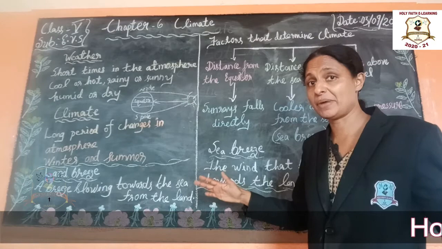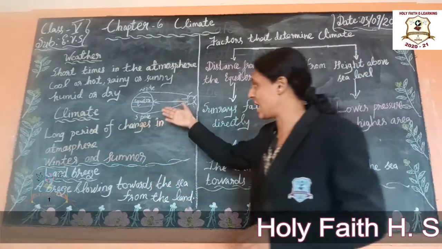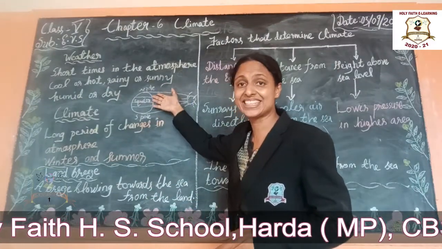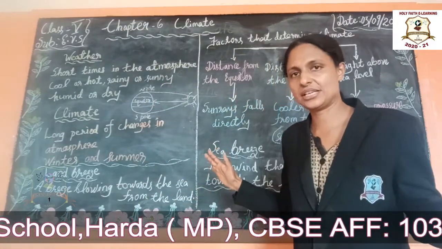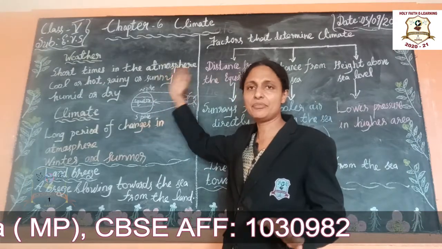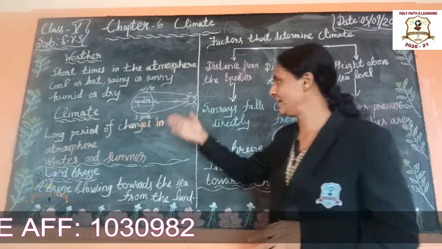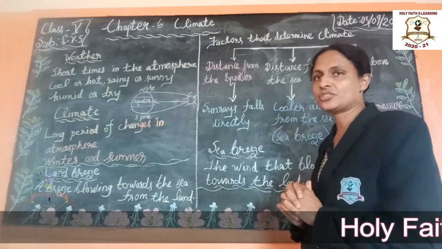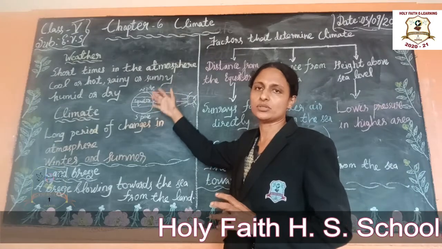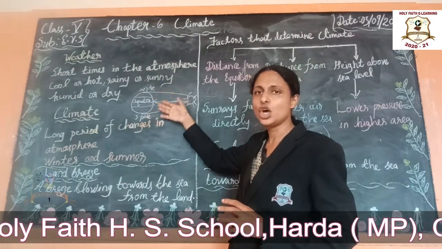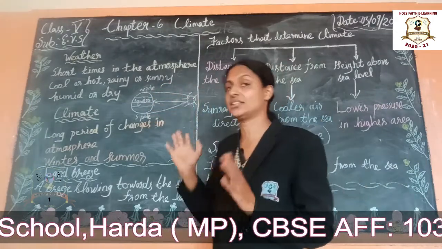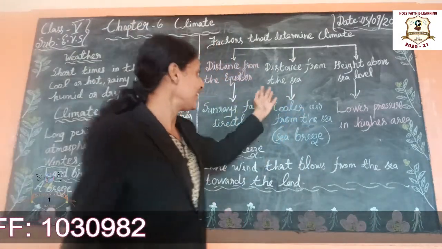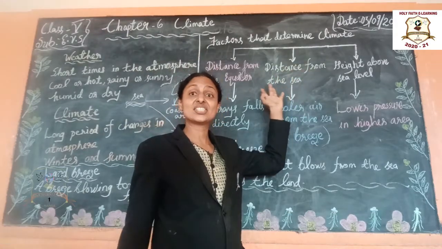When the sun's heat comes, what does the air do? It spreads. If it spreads over a larger area, they will not get enough light. Understand, students? They are not getting enough sun's heat. That is why they are cold countries. Okay. So it is cooler at the north and south poles. North pole and the south pole are cooler places. Cold countries are there. Understand, students? Students, now let us learn distance from the sea. Okay.